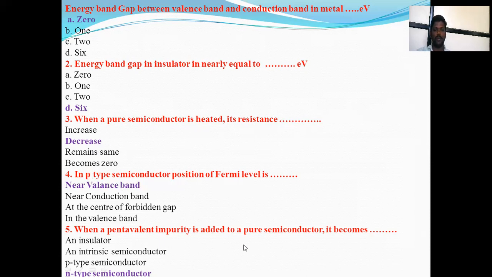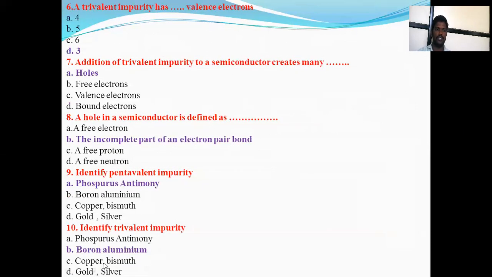When a pentavalent impurity is added to a pure semiconductor, it becomes an N-type semiconductor. A trivalent impurity has 3 valence electrons. Addition of a trivalent impurity creates many holes. A hole in a semiconductor is defined as the incomplete part of an electron pair bond.